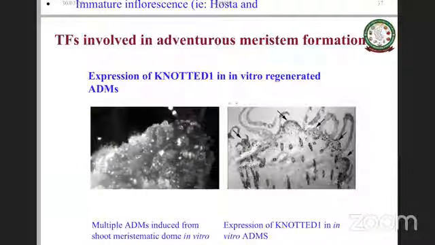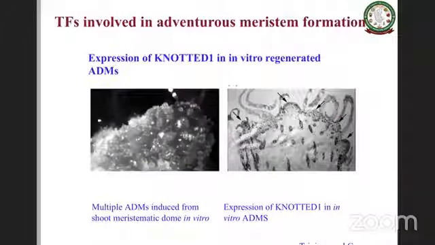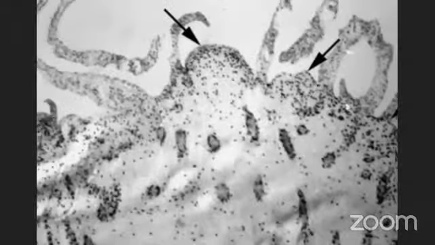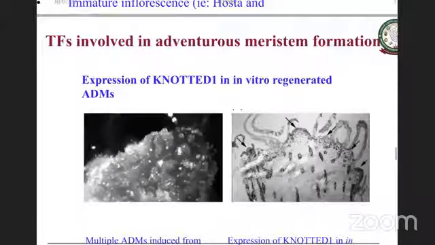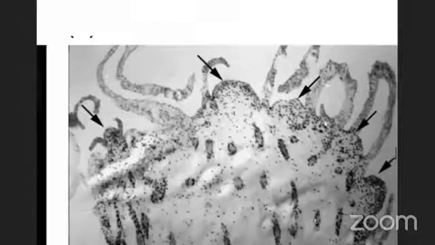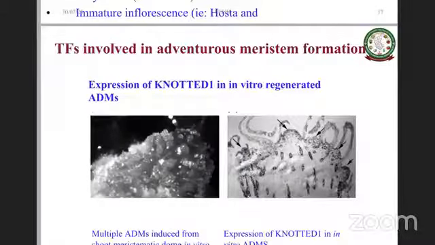If you look at this knotted one, when adventitious shoots are being formed from the callus or directly from the organ, when knotted one was stained, in situ hybridized, you can see the expression of the knotted one gene. The dots you see are the expression of knotted one because it's a marker gene. Knotted one is directly involved in the formation of the shoots, as we saw previously. But even here you could see there's a lot of data of this nature available.